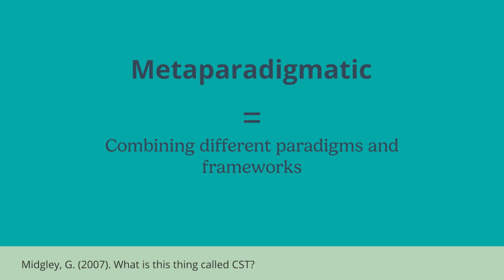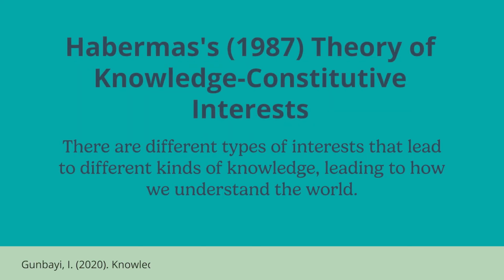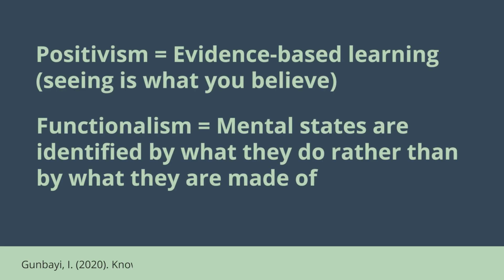Another critique of the framework is that while Flood and Jackson claim their work is meta-paradigmatic, meaning they insist on the use of multiple theories and paradigms, the argument could be made that it isn't possible in the existing framework. CST has its own core beliefs about how we know things, and is based on Habermas's 1987 theory of knowledge constitutive interests. This theory suggests that there are different types of interests that lead to different kinds of knowledge, which ultimately leads to how we understand the world. This core belief of CST would likely not mix well with positivist and functionalist frameworks, as they often have contradicting thoughts on how knowledge is acquired.